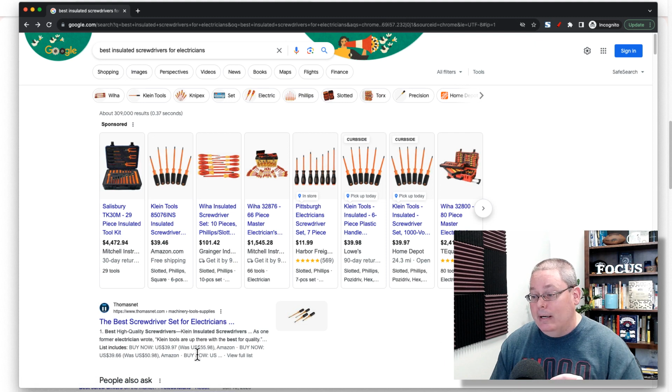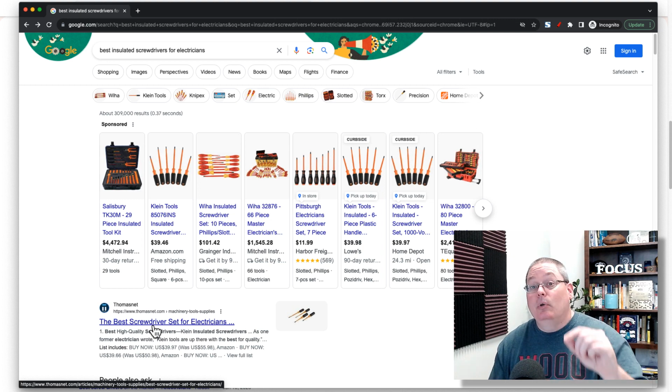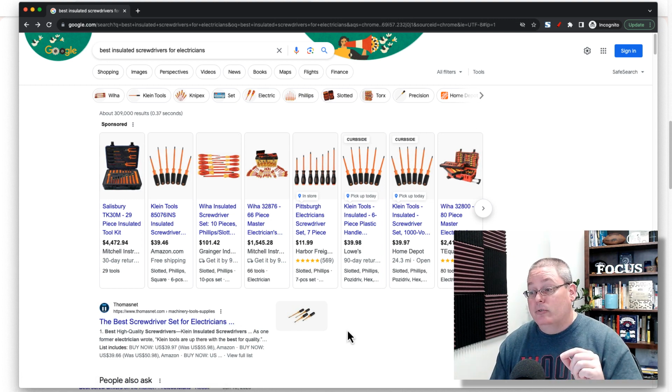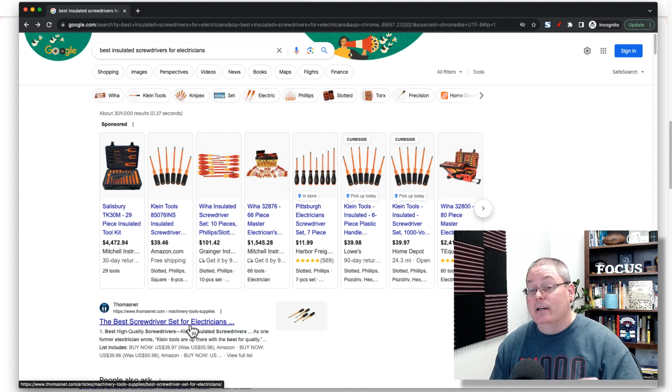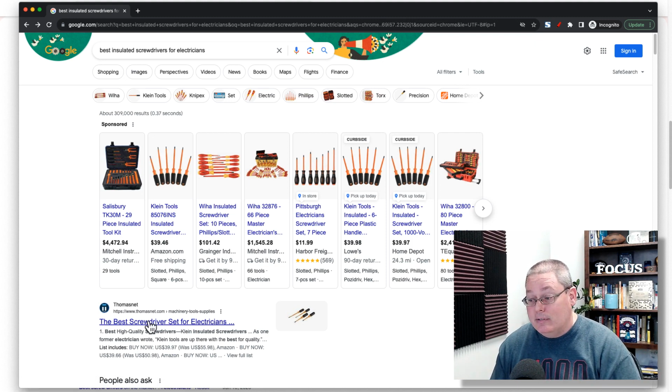What we're going for is an ad that looks more like what you see down here from Thomasnet, where they are getting someone to click through to learn more about the best screwdrivers. So ours will actually say ad, it'll be sponsored, but it'll show the URL like they see here, or like the person that's searching for this keyword will see here, and we're going for this click down here.